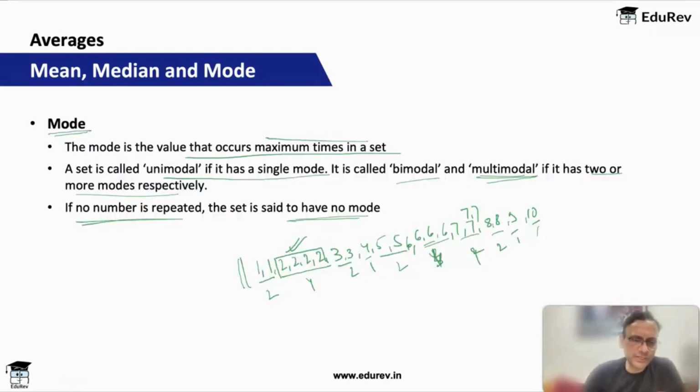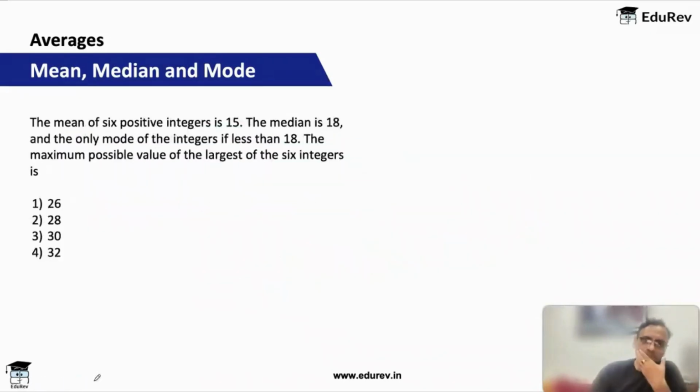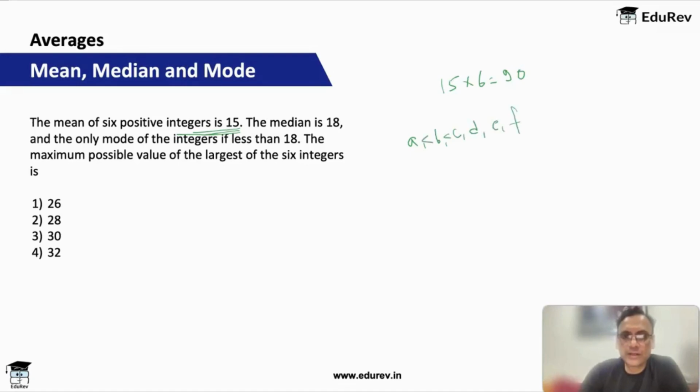Let's do one question on this, which came in XAT. The mean of 6 positive integers is 15. The mean is 15. That means the total is 90. We have 6 values. Let's say A, B, C, D, E and F, and we have arranged these values in ascending order. So this is the sequence. F is the largest.